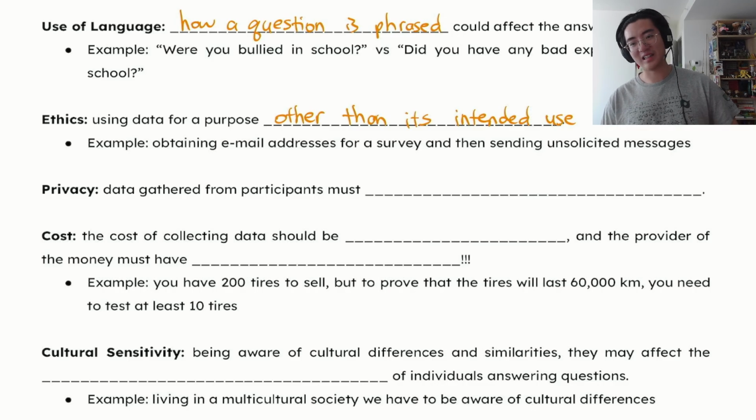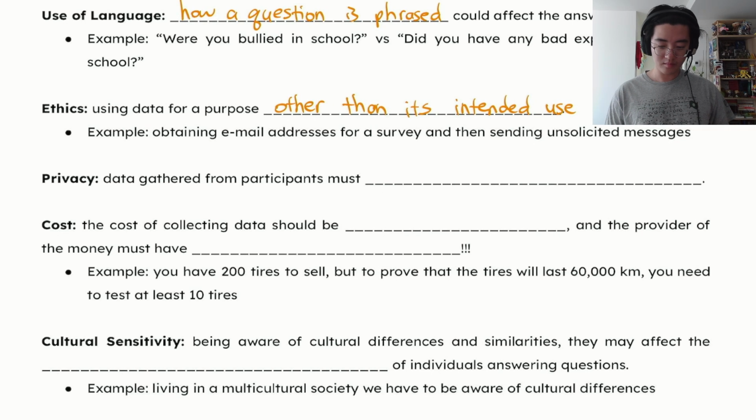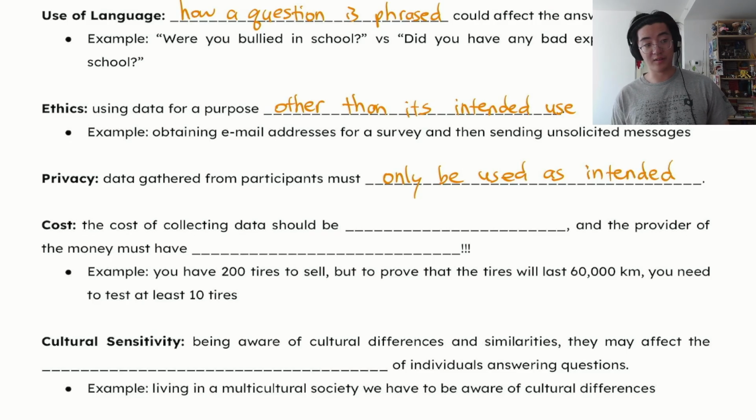That's not very ethical. I'm pretty sure that's illegal. So the ethics of the study is very important. What are you doing with all this sensitive data? All the data we gathered must only be used as intended. We cannot use this data for something else.